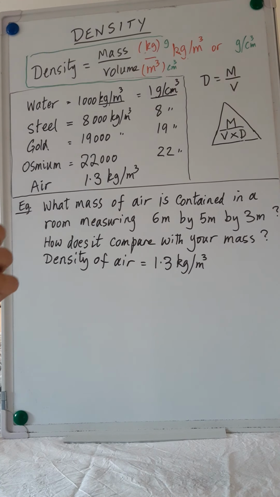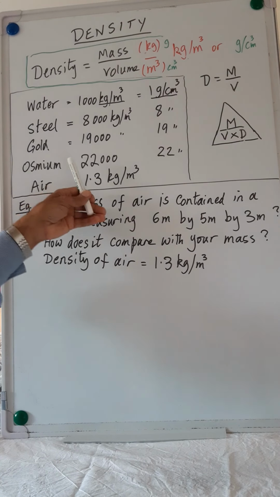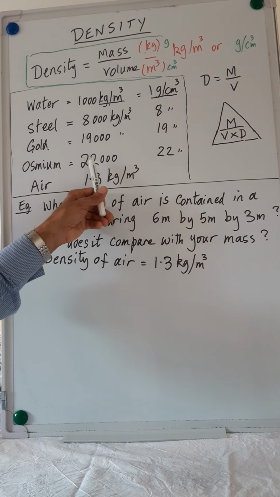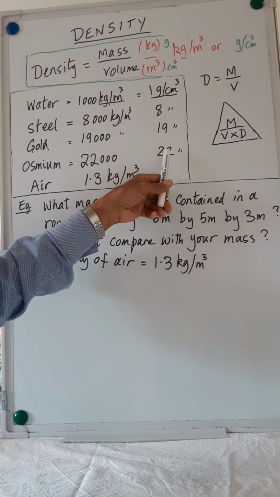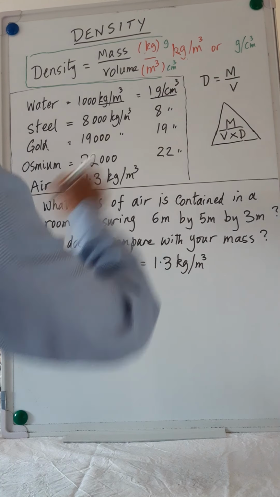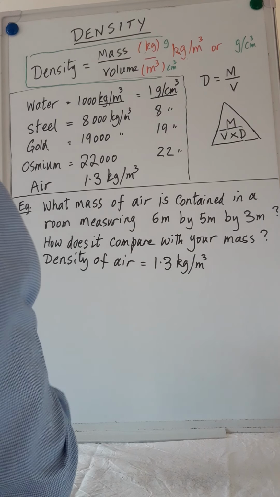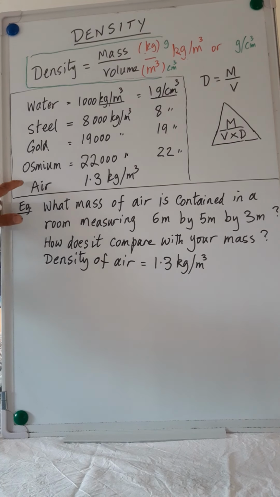Now, the densest material we know, the element that we know, is osmium, whose density is a little more than 22 grams per cubic centimeter, or 22,000 kilograms per cubic meter. Right, this is in kilograms per cubic meter. Now, air has a density of 1.3 kilograms per cubic meter.